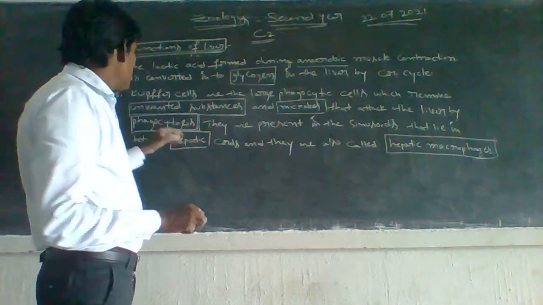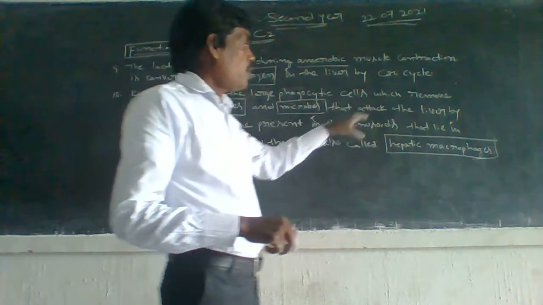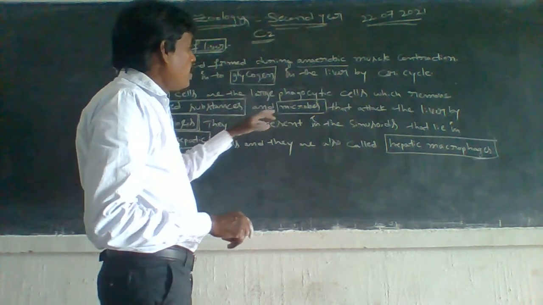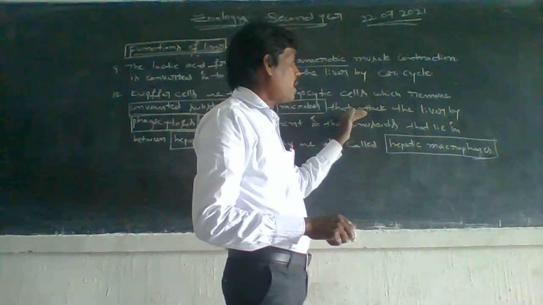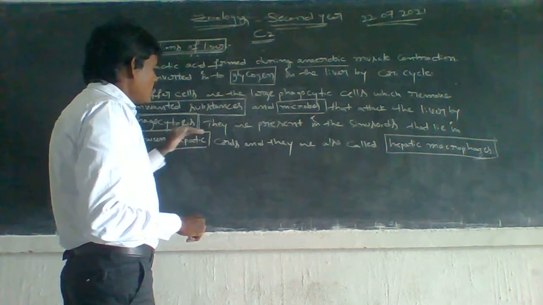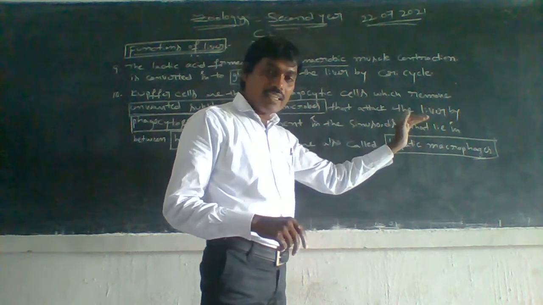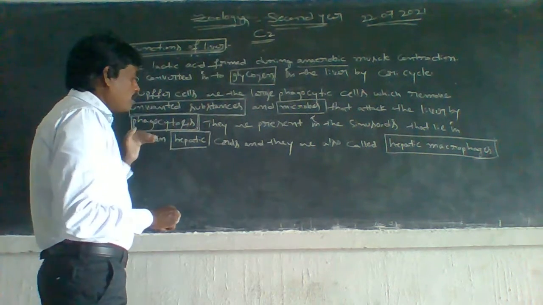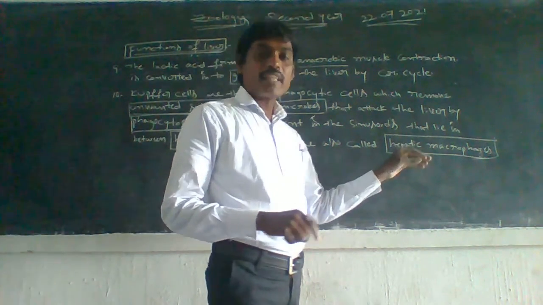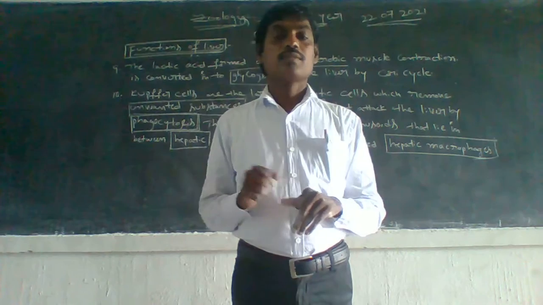Next, 10th one, Kupffer cells are the large phagocytic cells which remove unwanted substances and microbes that attack the liver by phagocytosis. They are present in the sinusoids between the hepatic cords, and are also called hepatic macrophages.